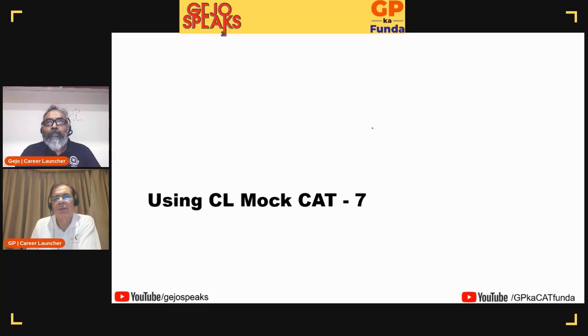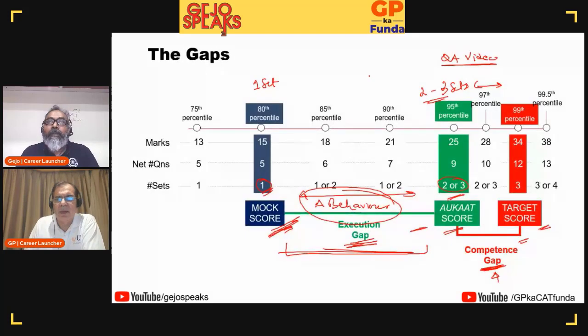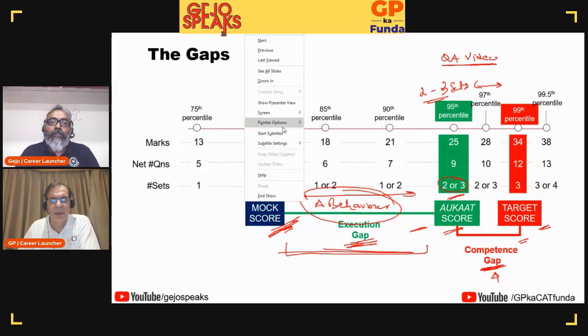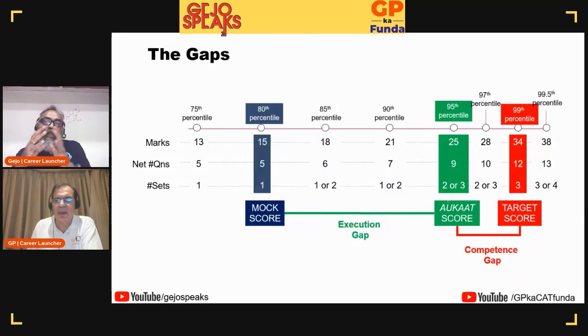So, let me put it this way: let's say your plan of action at this point in time is to get that 98, 95 percentile by solving two sets. So that is the plan of action that you have. So for me, eventually to choose a question, I have to go through the set.